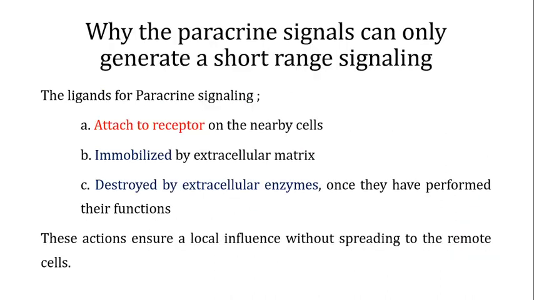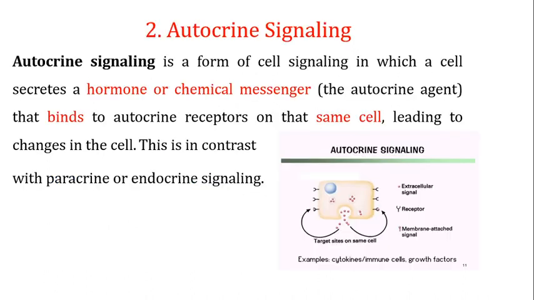When the ligand is released from the receptor, the enzymes present in the extracellular matrix destroy these ligands, and when they are destroyed, they will no more be able to perform their function. So these actions, the attachment to a receptor present on the nearby cells, the immobilization by the extracellular matrix, or destruction by the extracellular enzymes, ensure local influence without spreading to remote cells in the case of paracrine signaling.